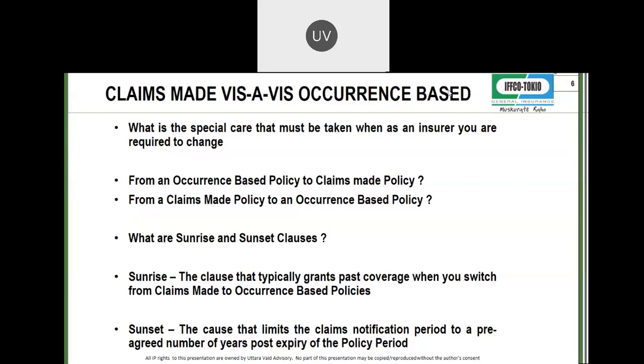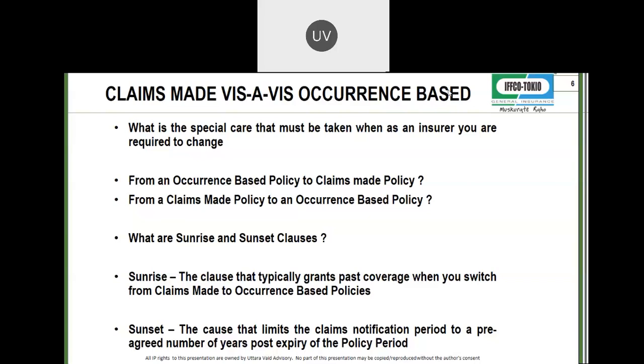For the simple reason that if the wrongful act has happened in 2016, the claims made policy will pay because the retro date is from 2016, and the occurrence based policy will also pay because there was an occurrence based policy in 2016. Effectively, both insurers are going to say that this policy pays, I don't.